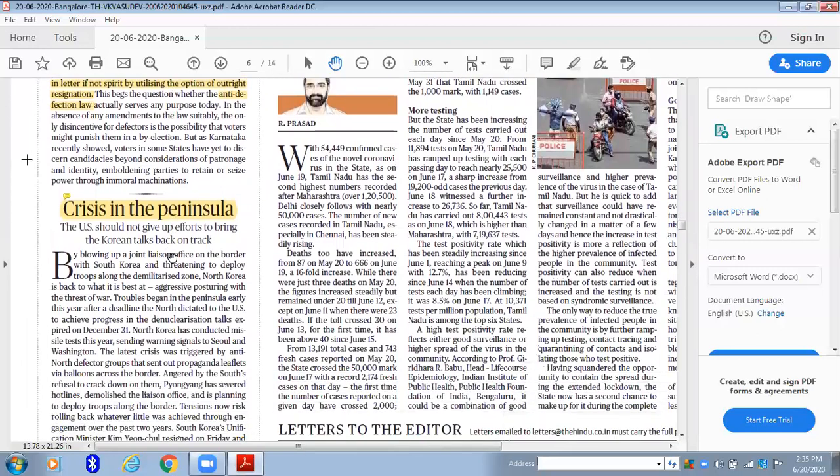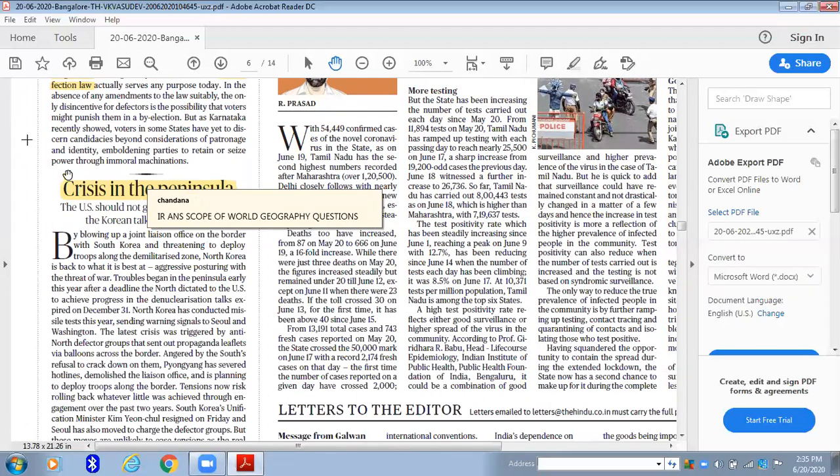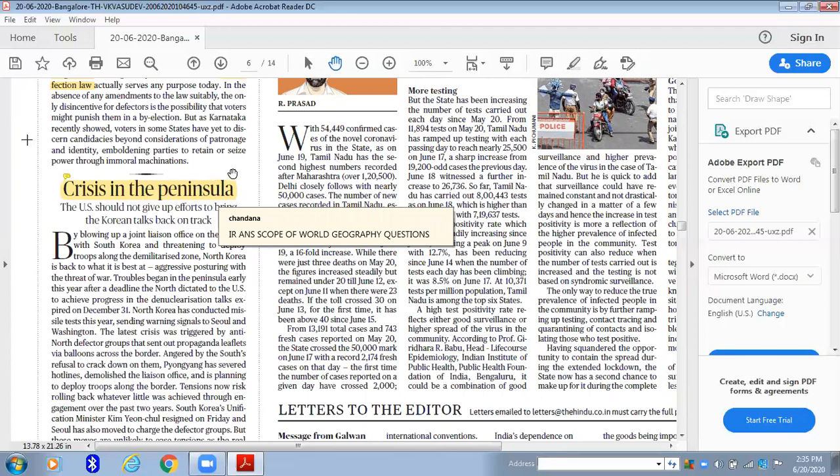Now, crisis in the peninsula. Clearly this forms very, very important material for your geography, world geography, as well as for your international relations. Now, any issue that has been mentioned with respect to any geographical area forms important material for your world geography questions or international relations. Now see the heading, US should not give up efforts bringing the Korean talks back on track.